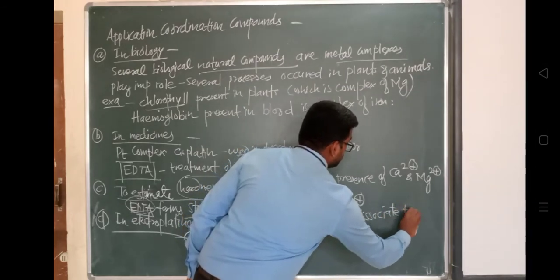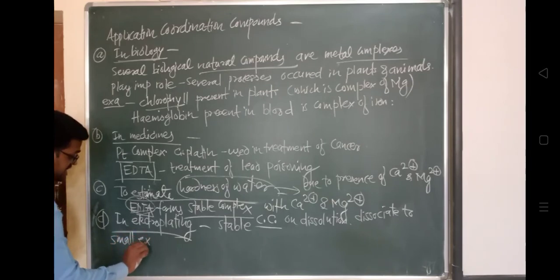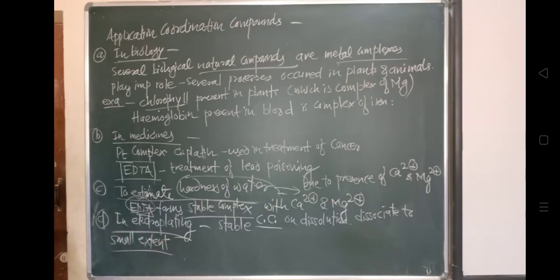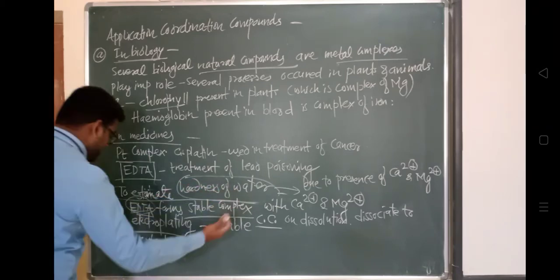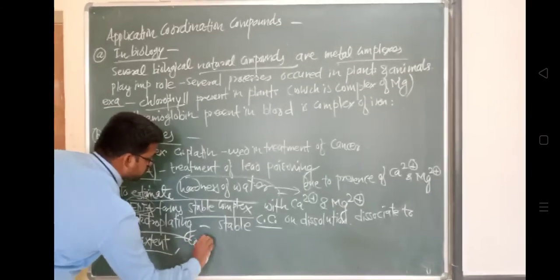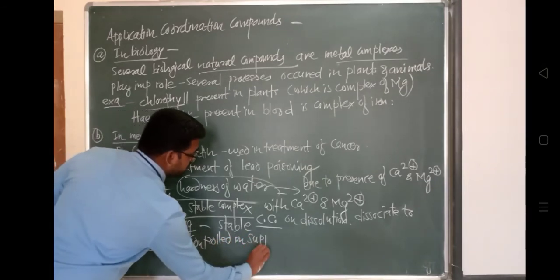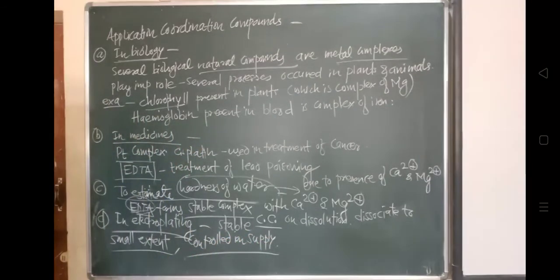On dissolution they will dissociate to a very small extent. They will not dissociate completely. So these stable coordination compounds on dissolution dissociate to a very small extent and furnish a controlled supply of metal ions. Whatever ions get dissociated will be supplied in a controlled manner, and that's why this controlled ion supply is possible by using these coordination compounds.